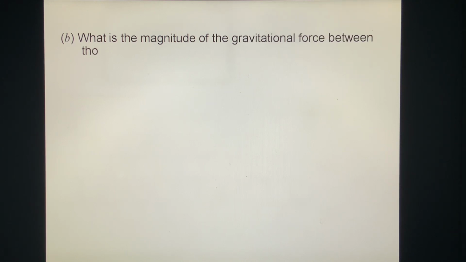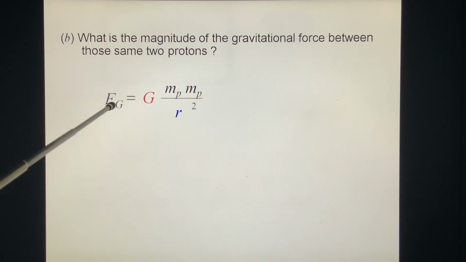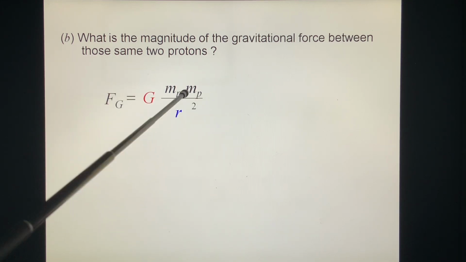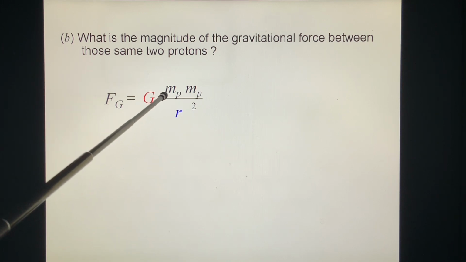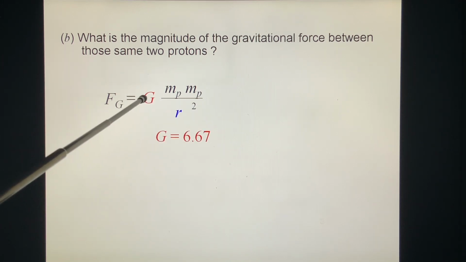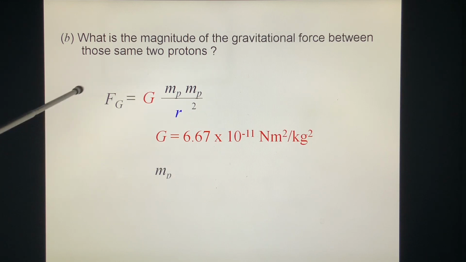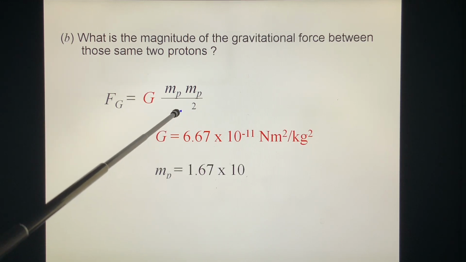Question B. What is the magnitude of the gravitational force between those same two protons? So we use Newton's law, Fg equals G mp mp over r squared. We know the mass of the proton, we know the constant G, and this r is the same.